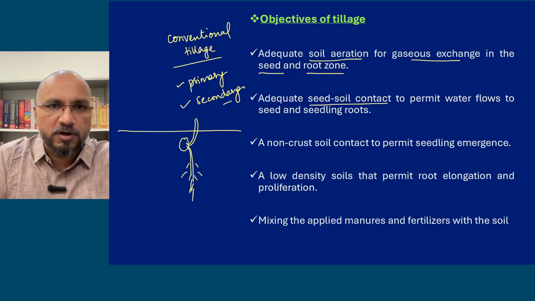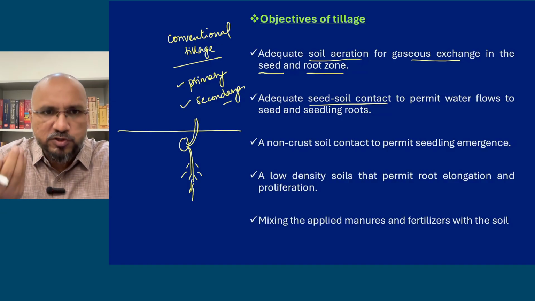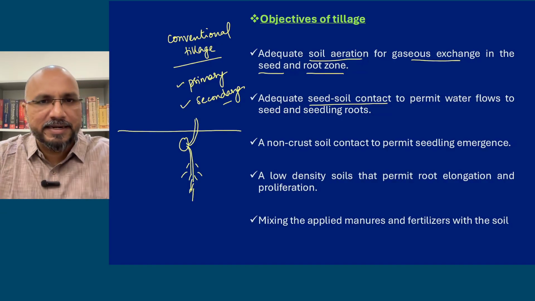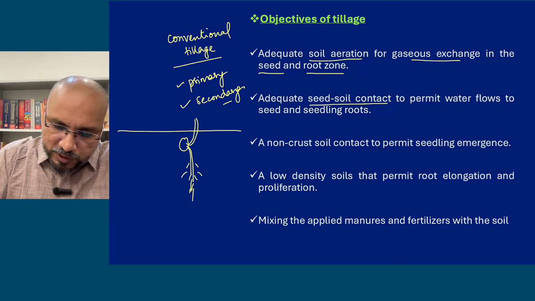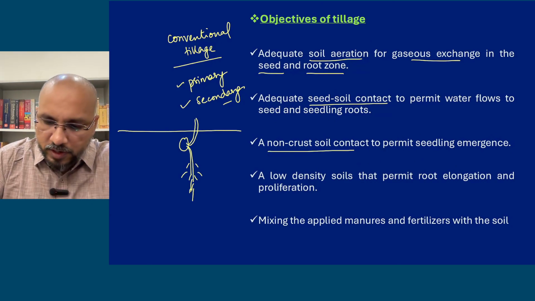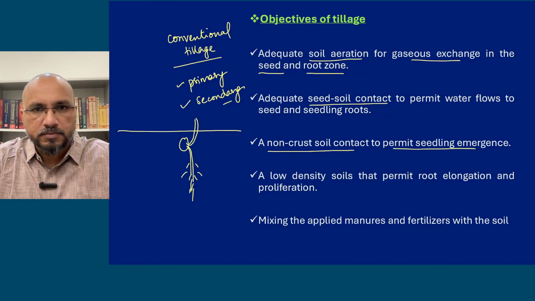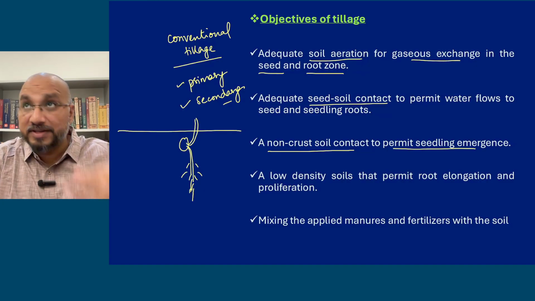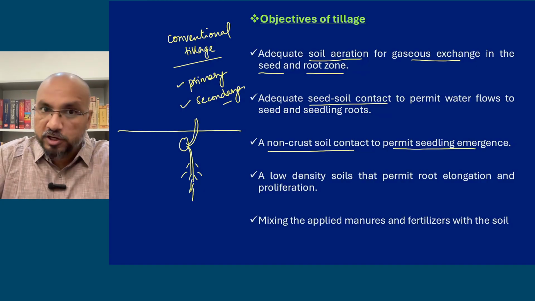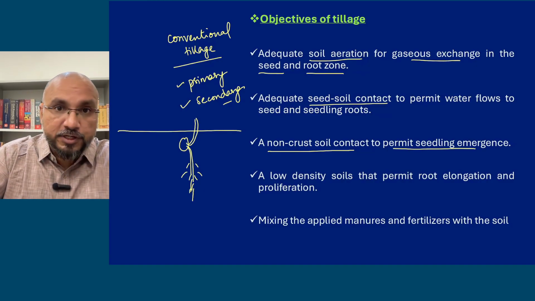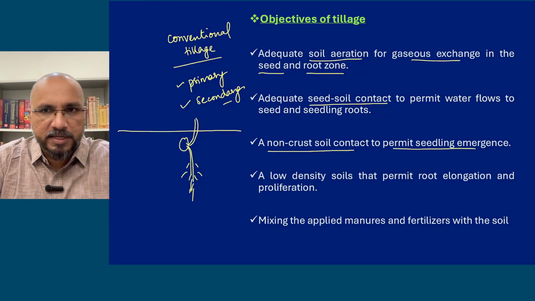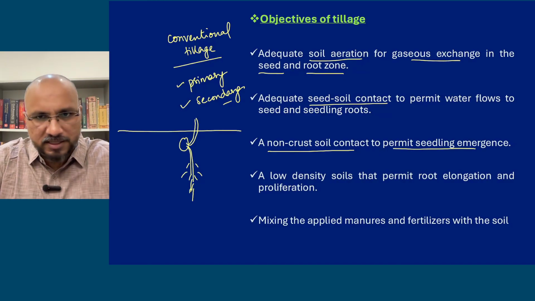So if the soil is soft, these tender parts of the seedling, plumule and radicle, are very soft and tender. They can easily penetrate if the soil is loose. So a non-crust soil contact permits the seedling. If there is a hard surface, crust generally develops, especially in red soil after the rain. After the rain, if you walk on red soil, your foot impression will be formed. So crust formation is there in certain soils.